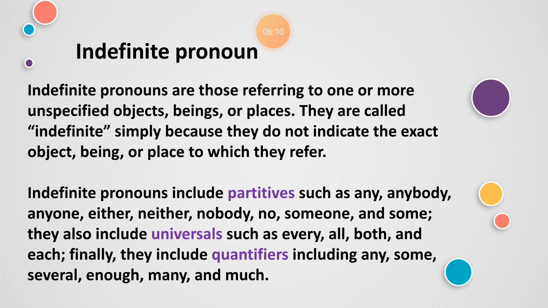Partitives are those which basically relate to a part, like any, anybody, anyone, either, neither, nobody, no one, someone, or some. And some are the universals like every, all, both, and each. And finally, they include quantifiers including any, some, several, enough, many, and much.